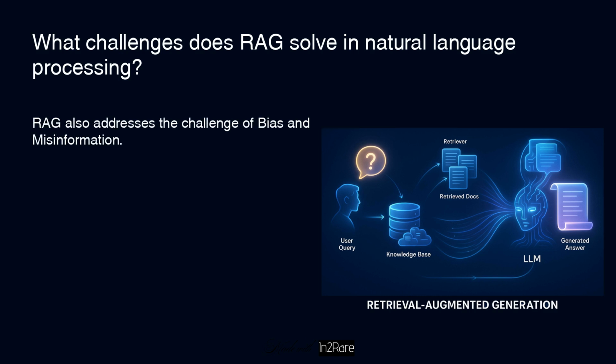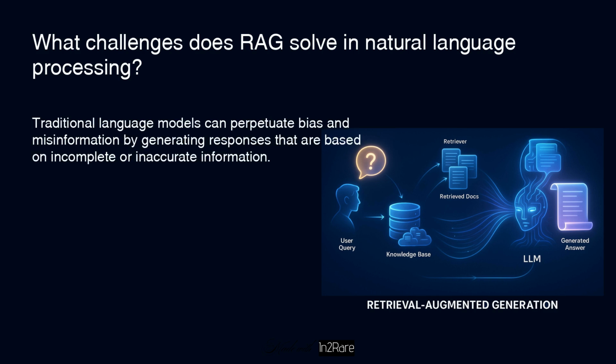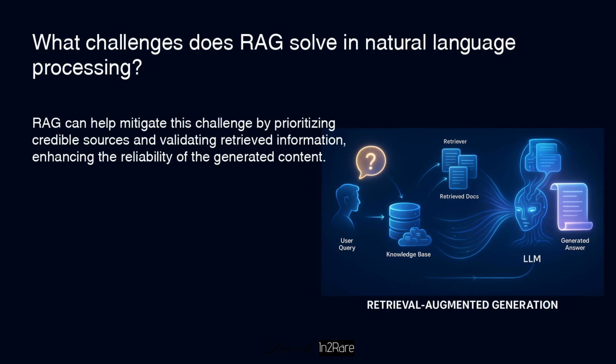RAG also addresses the challenge of bias and misinformation. Traditional language models can perpetuate bias and misinformation by generating responses that are based on incomplete or inaccurate information. RAG can help mitigate this challenge by prioritizing credible sources and validating retrieved information, enhancing the reliability of the generated content.